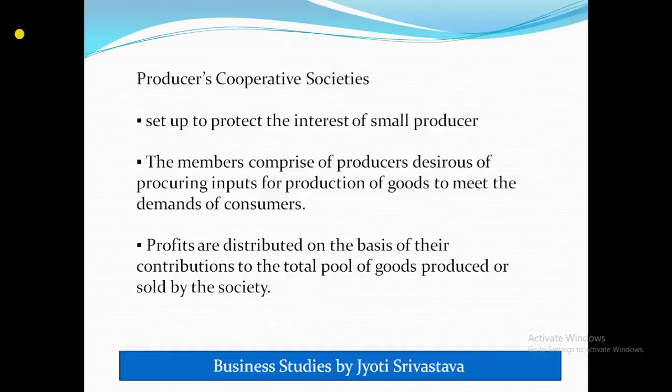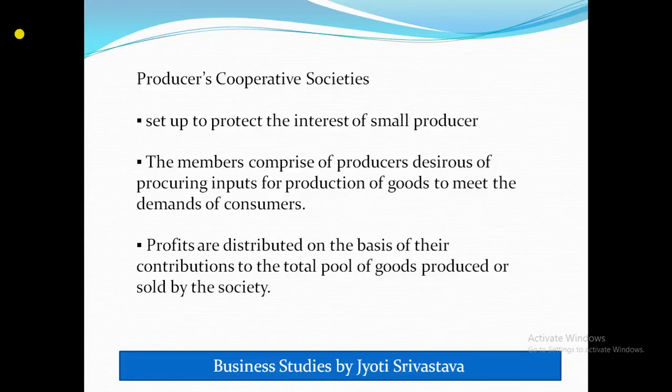Then comes the producers cooperative society. It is set up to protect the interest of small producers. Just for an example, suppose there are 10 people producing small toys.